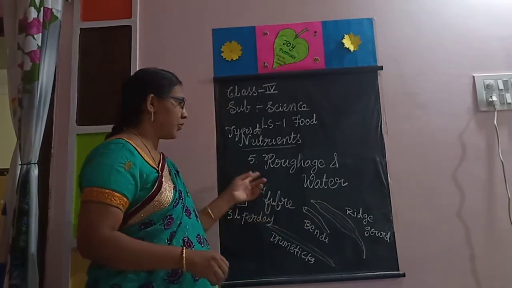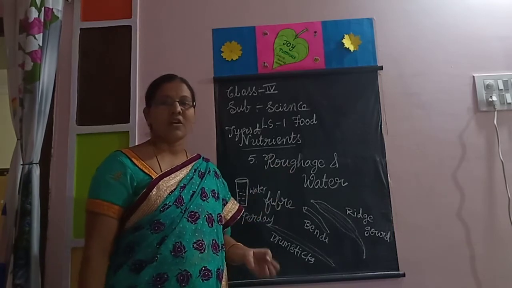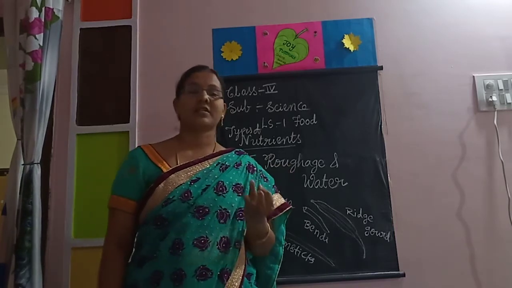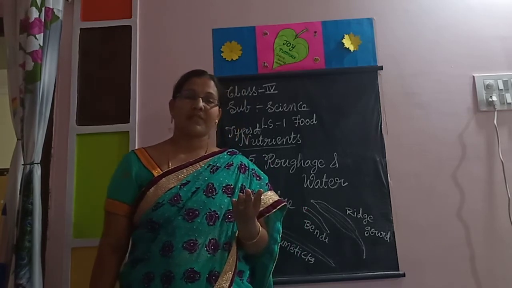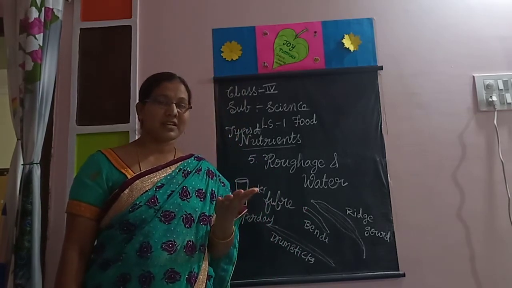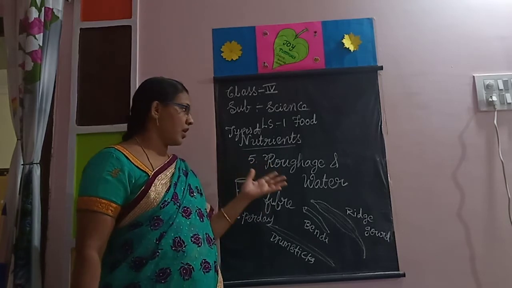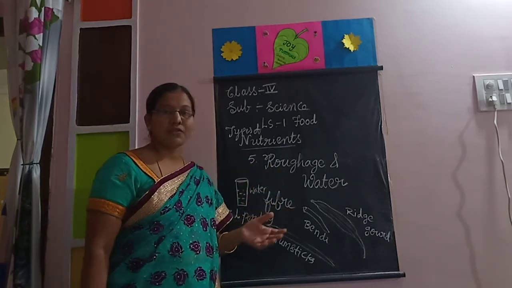This is all about the types of nutrients. First one is carbohydrates, second is proteins, third is fats, fourth is fiber, fifth is vitamins and minerals. This is all about the types of nutrients.